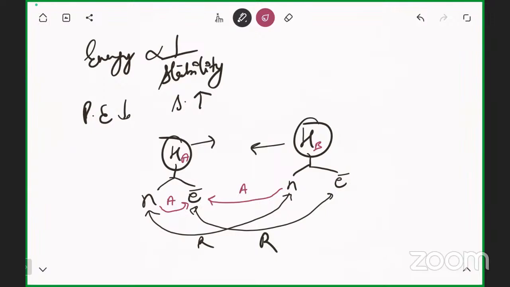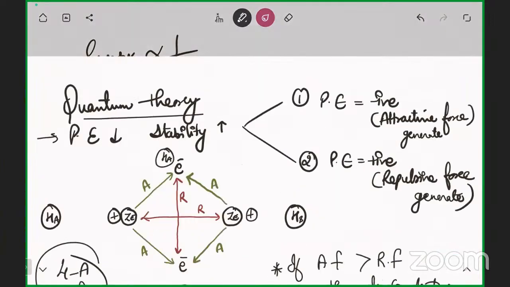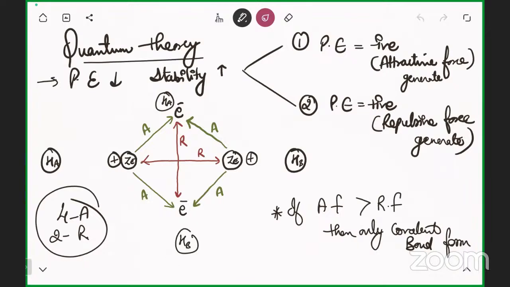But the condition is now that the nucleus of this one will also attract the electron of another hydrogen which is coming close to each other. So this condition I have mentioned here. This is the nucleus. The nucleus of one hydrogen attracts the electron of another hydrogen and its own electron also. So these are two attractive forces.